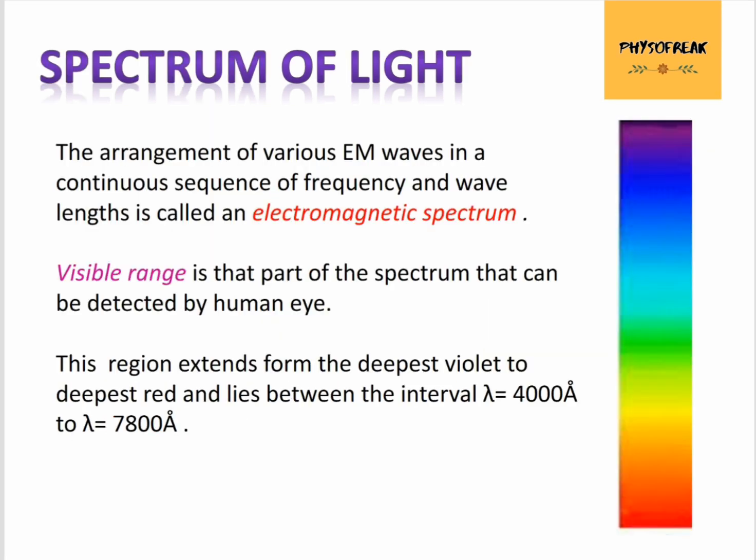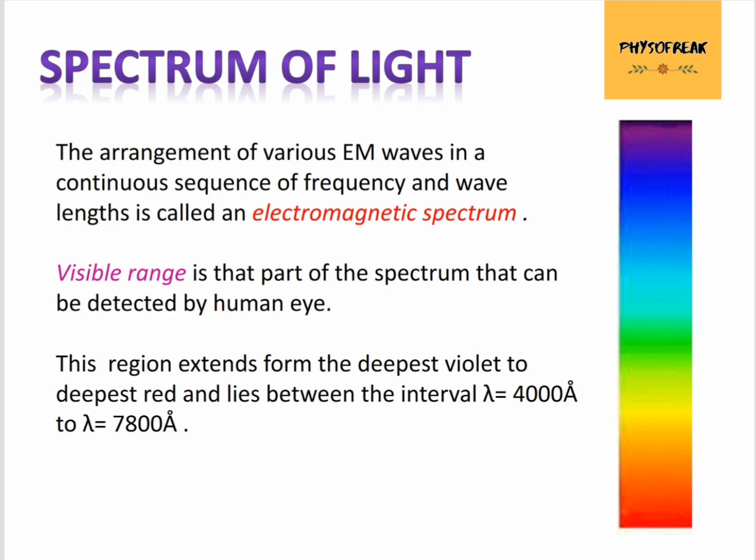Now we will talk about the spectrum of light. So we know that light is an electromagnetic wave, and a wave has its frequency and wavelength. When we arrange various electromagnetic waves in a sequence based on their frequency and wavelengths, we get a special array which is known as the spectrum of light. This spectrum contains wavelengths ranging from a few kilometers, which are radio waves, to the order of 10^-12 meter, which are gamma rays.